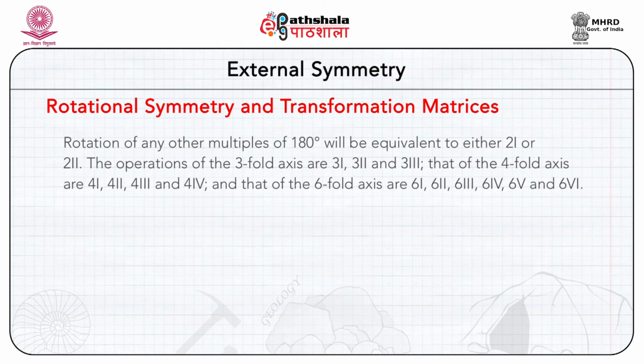Rotation of any other multiples of 180 degree will be equivalent to either 2_1 or 2_2. The operations of the threefold axis are similarly 3_1, 3_2 and 3_3. That of the fourfold axis are 4_1, 4_2, 4_3 and 4_4, and that of the sixfold axis are 6_1, 6_2, 6_3, 6_4, 6_5 and 6_6.